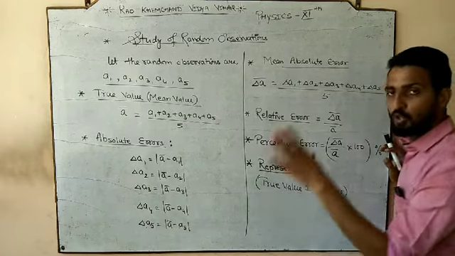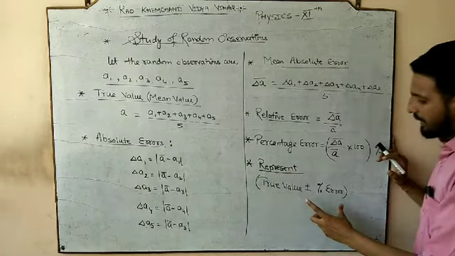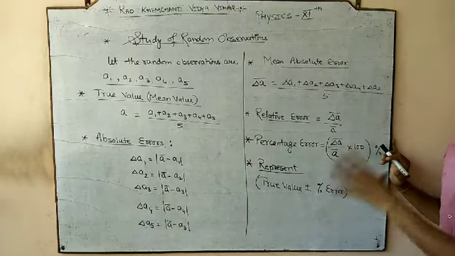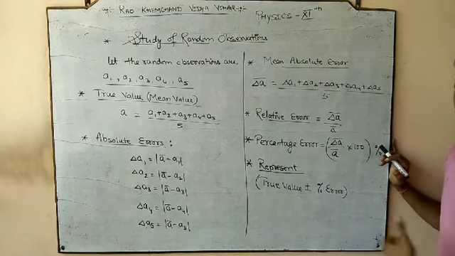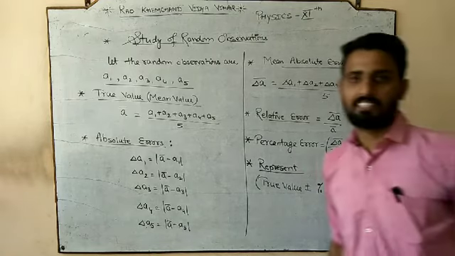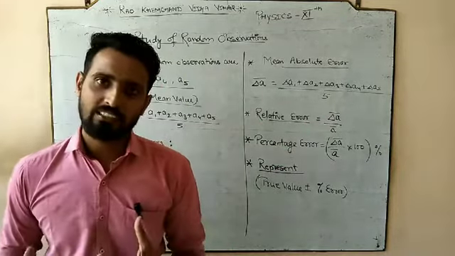Sir, this is the true value of that experiment. This is the standard value of that experiment, and this is the percentage error, how much we are getting in that experiment, plus minus, which represents a tolerance. The plus minus word represents tolerance.